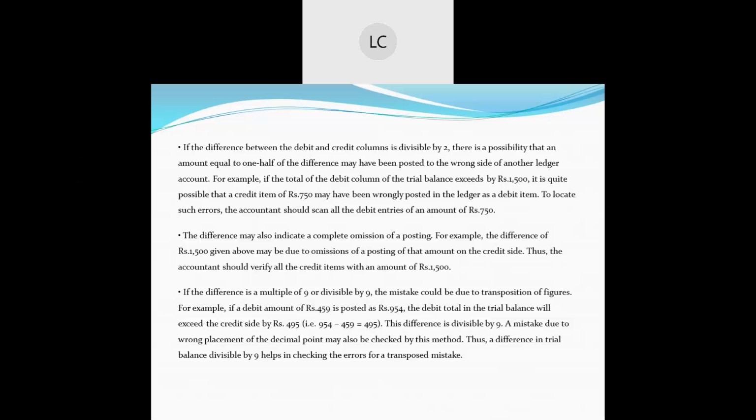So we even have an example, let's see this example. For example, if the total of the debit column of the trial balance exceeds the credit by 1500, it is quite possible that a credit item of rupees 750 has been wrongly posted in the ledger as a debit item. Means what happens over here, if we have a trial balance with the debit 1500 more than the credit column, what we need to know is that 750 is wrongly posted in the